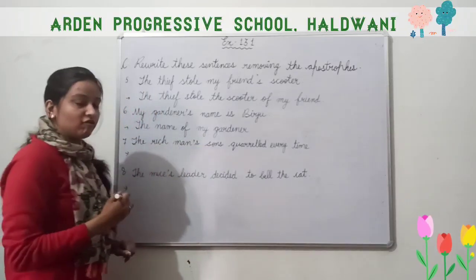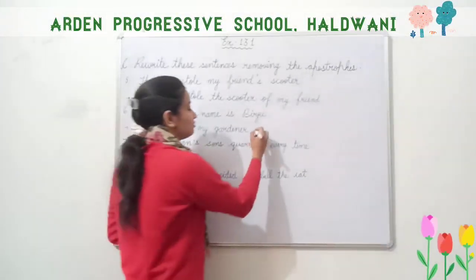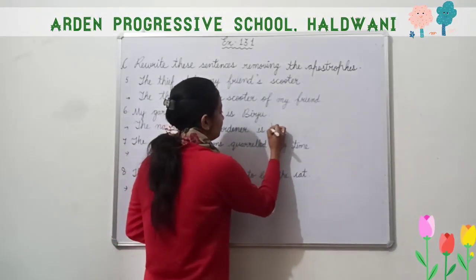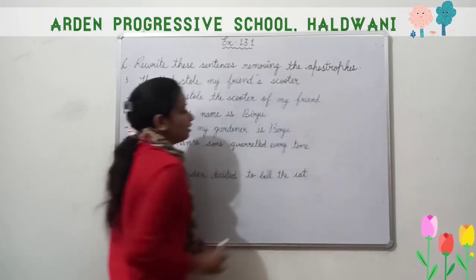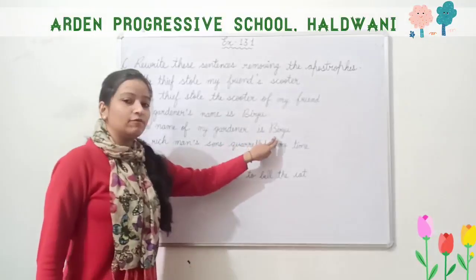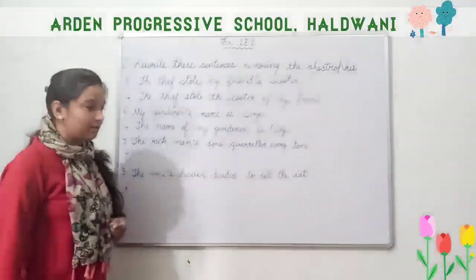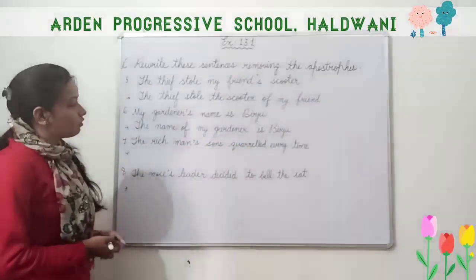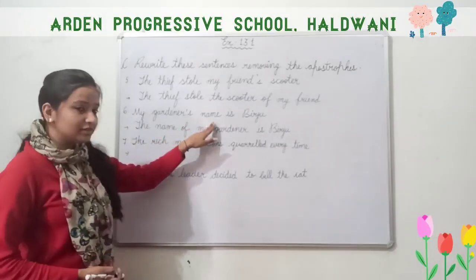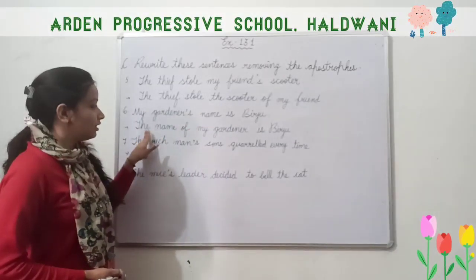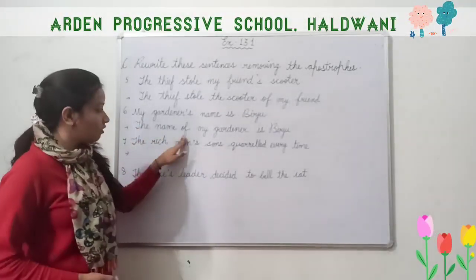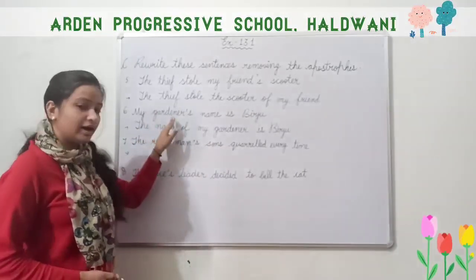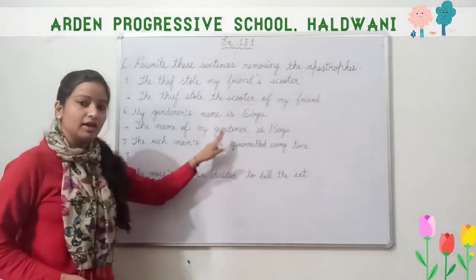The name of my gardener is Birju. And we know that the first letter of anybody's name we write in capital. So we will write the name at front, then we join it by of. The name of my gardener.